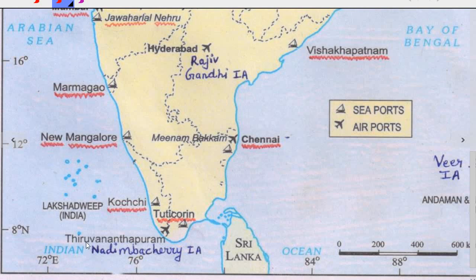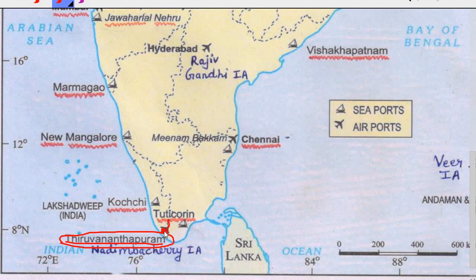The next one is the Thiruvananthapuram International Airport. The name of this airport is not given in the NCERT, so we will be learning it as Thiruvananthapuram International Airport. So, where is Thiruvananthapuram located? It is located in Kerala, in the southernmost part of Kerala.